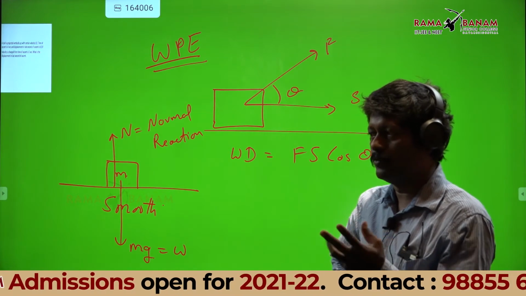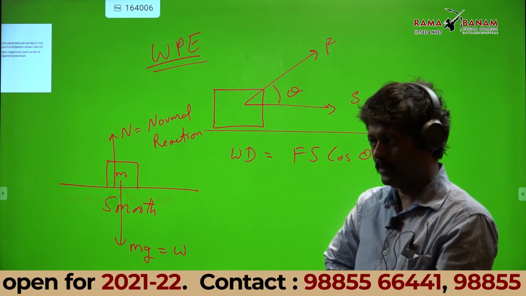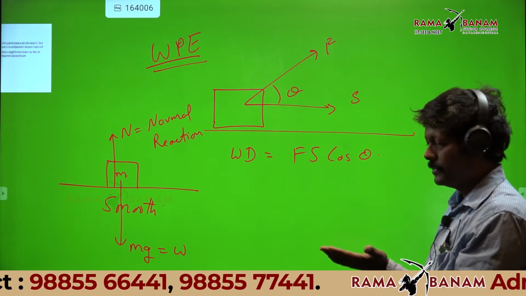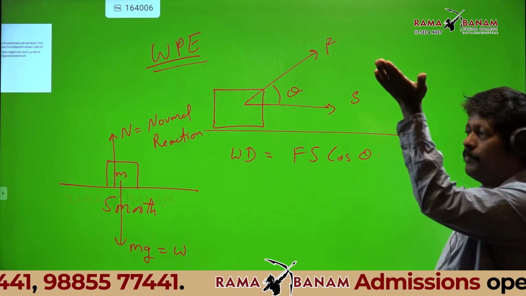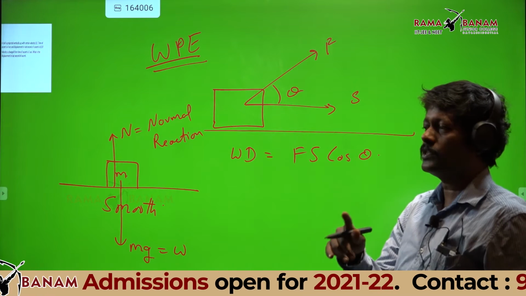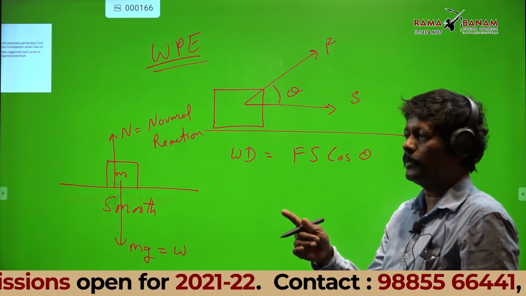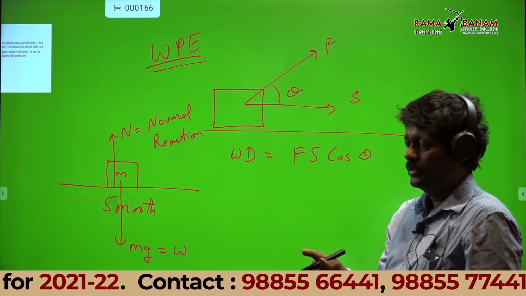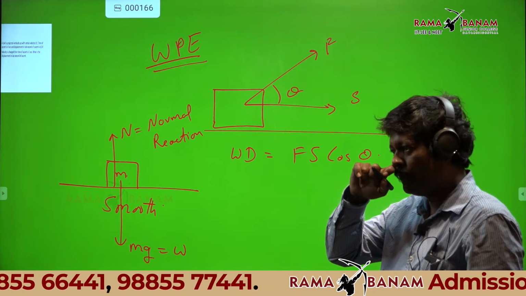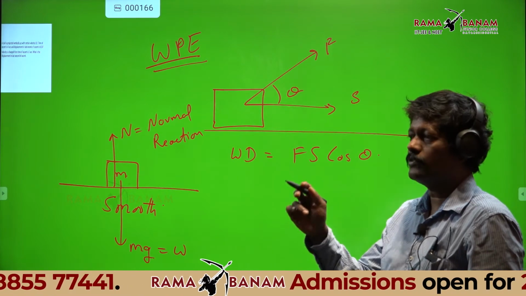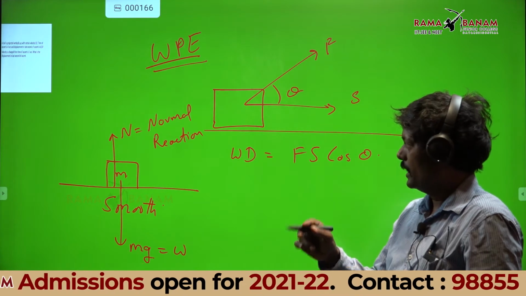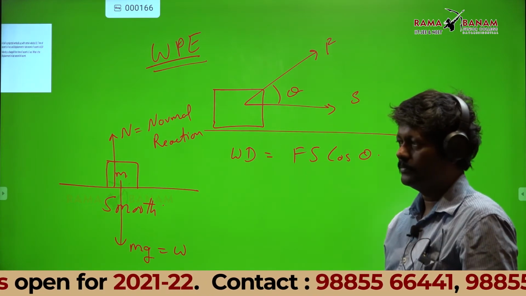One is always there, the gravitational force, mg, that is called the weight of the body. And another is the table gives a force upward, that's called normal reaction. Whatever force the surface gives on the body perpendicular to the surface, that force is called normal reaction.